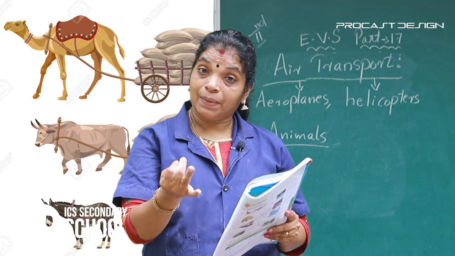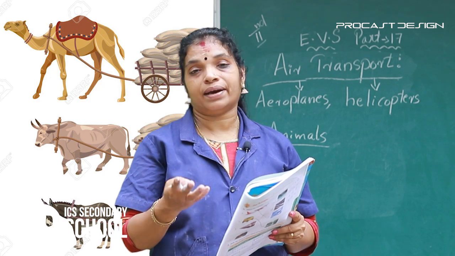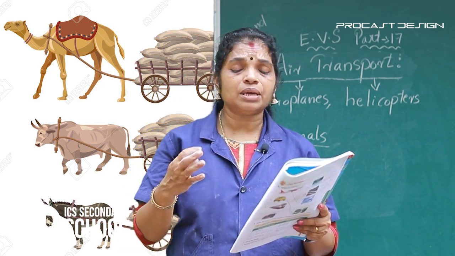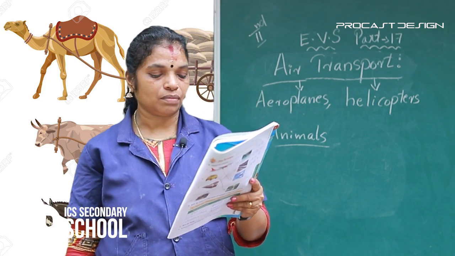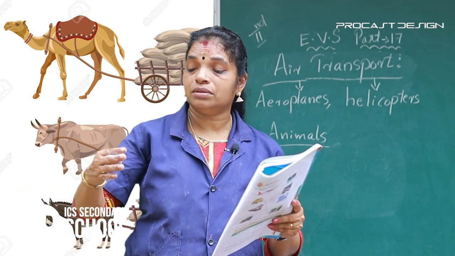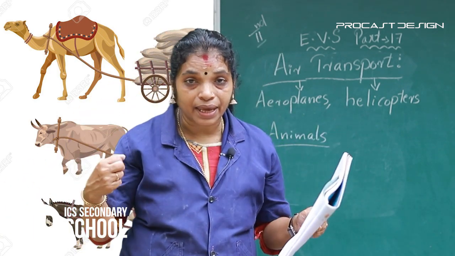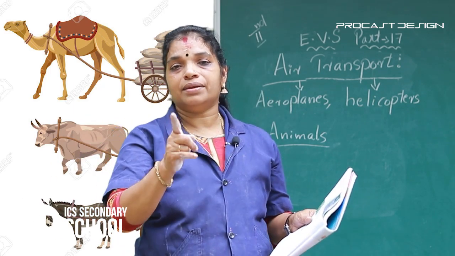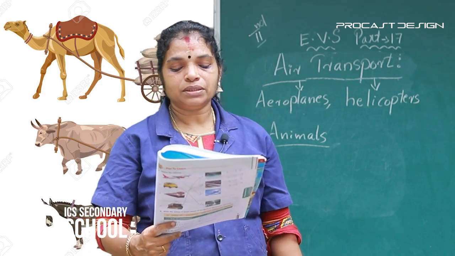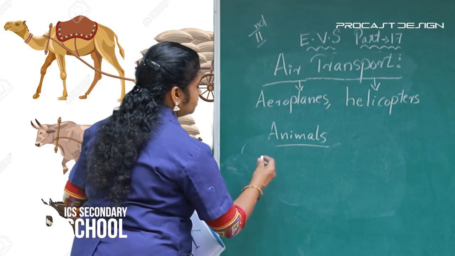People use elephants, camels, horses, bullock carts, horse carts, camel carts, different types of carts. These animals carry heavy things, and people also. Camels are used in deserts.